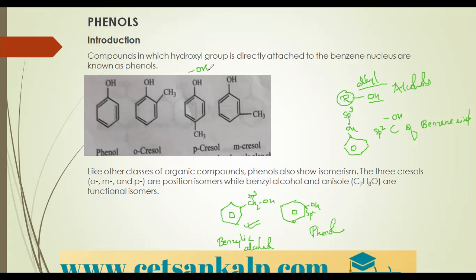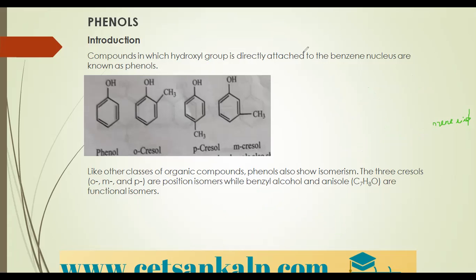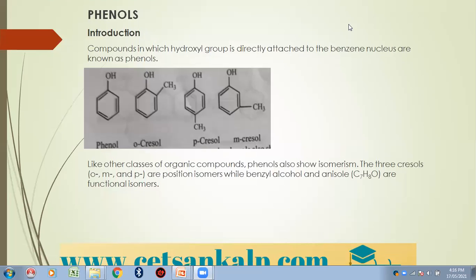The rest are substituted phenols, such as methyl-substituted phenol. What is methyl phenol called? Cresol. If the methyl group is at the ortho position, it is orthocresol. At the meta position, it becomes metacresol. At the para position, it becomes paracresol. These are examples of phenols.